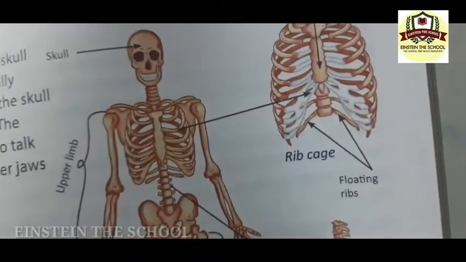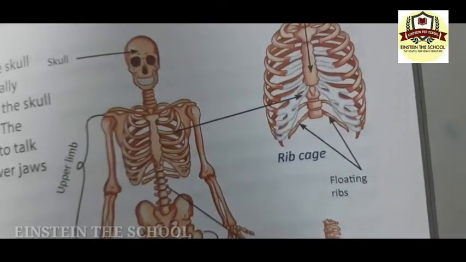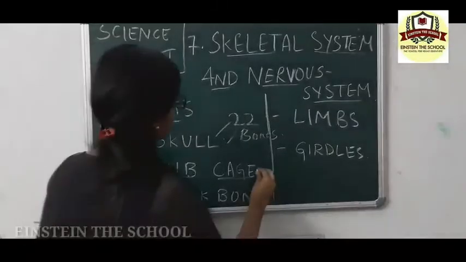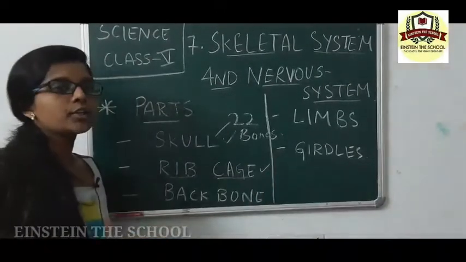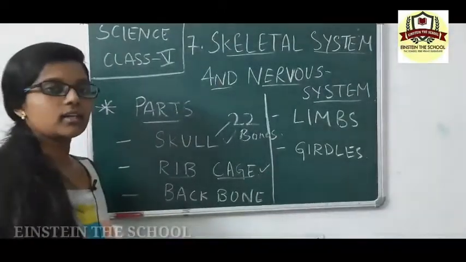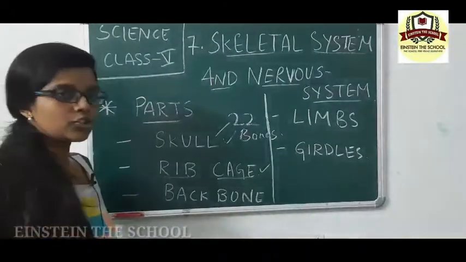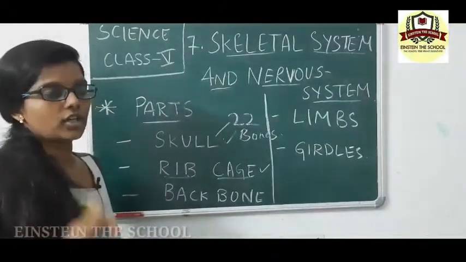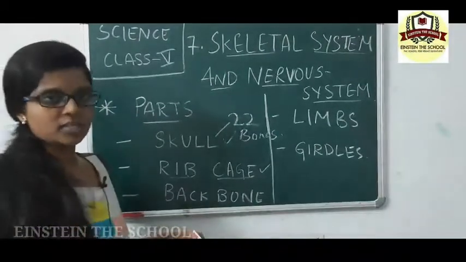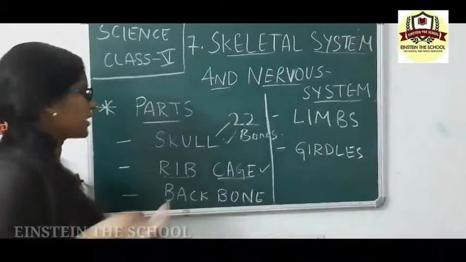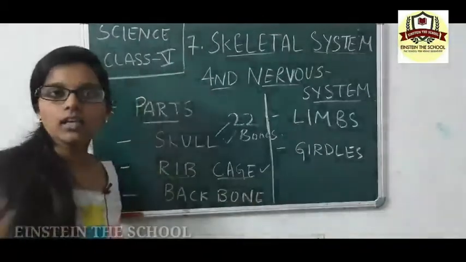Next is the backbone. You can feel your ribs if you touch the body from the outer side. When you touch the chest part, you can feel your ribs towards the side. These ribs protect our heart and lungs.